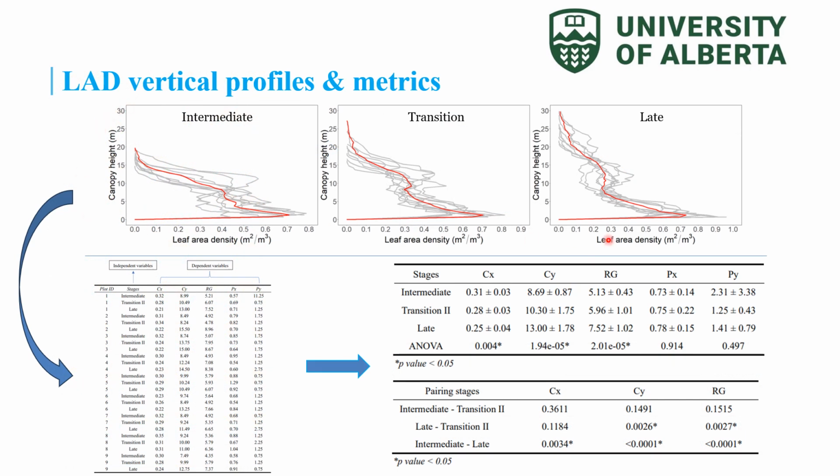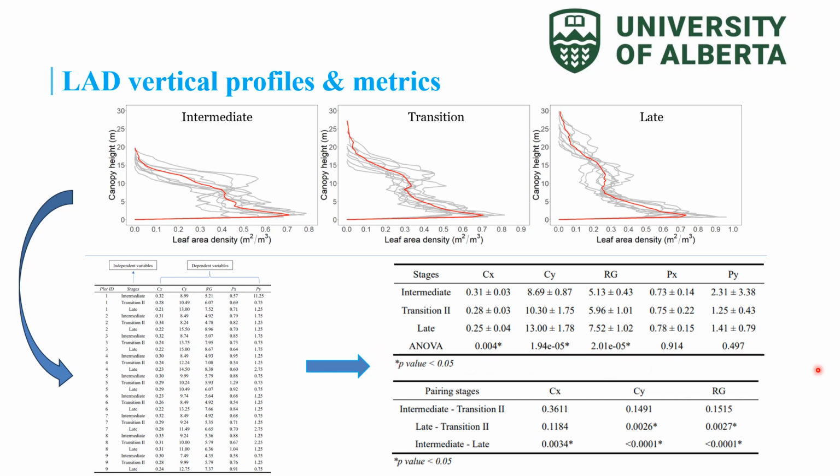I plotted 3 leaf area density vertical profiles and I put them here. So based on this, I calculated 5 metrics of each plot. So in total, that's 27 plots. I summarized this information, such as mean value and standard deviation of the metrics, and put them in this table. I also ran an ANOVA test to see if different stages have significant differences in the metrics.